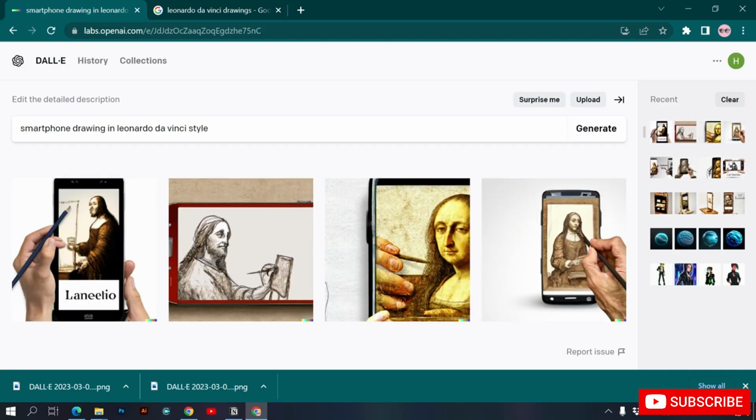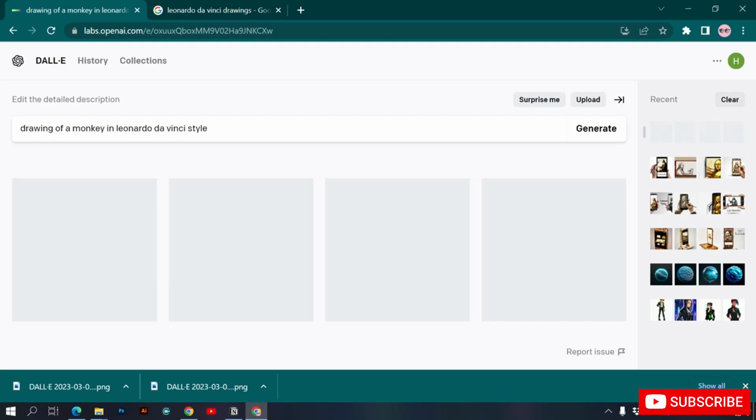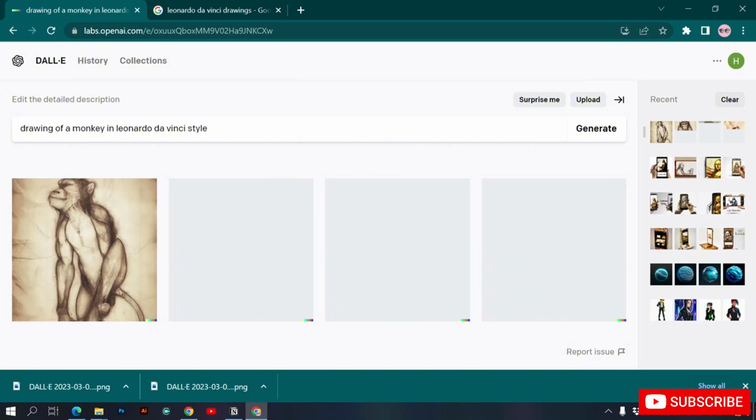So okay, let's change it from smartphone to something else, like a drawing of a monkey in the style of Leonardo da Vinci. Okay, I forgot to remove this style. So let's see what the results are. Drawing of a monkey in Leonardo da Vinci style.